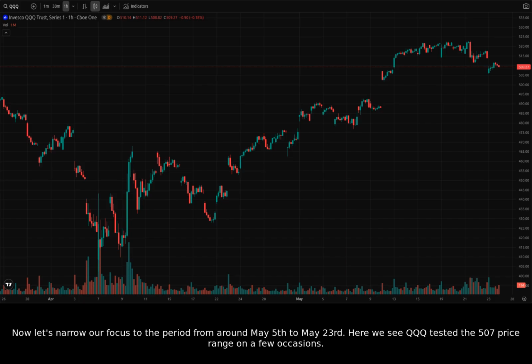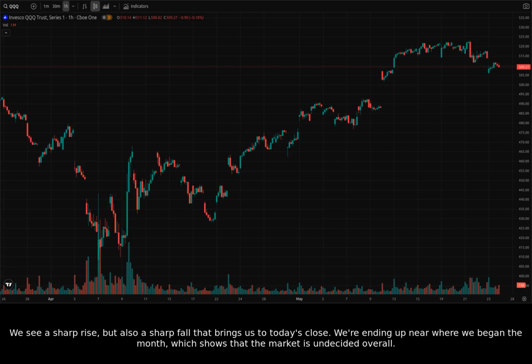Now let's narrow our focus to the period from around May 5th to May 23rd. Here we see QQQ tested the 507 price range on a few occasions. We see a sharp rise, but also a sharp fall that brings us to today's close. We're ending up near where we began the month, which shows that the market is undecided overall.